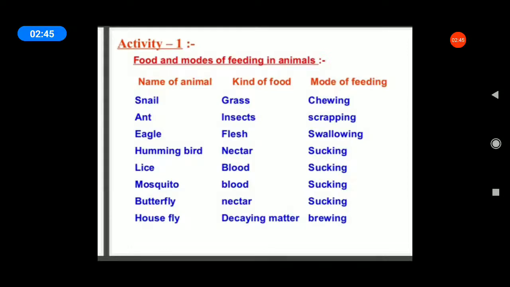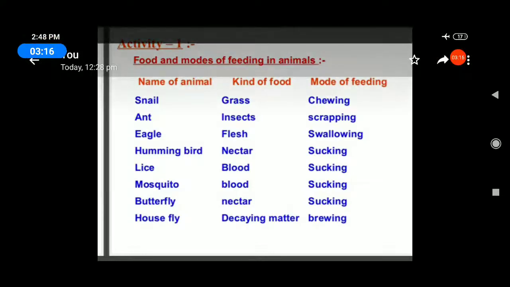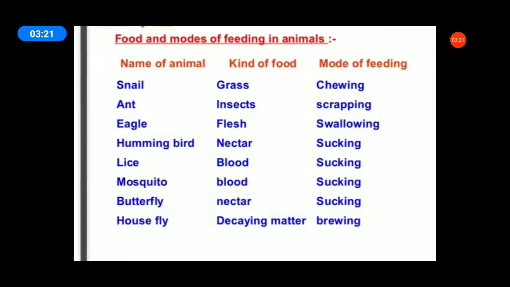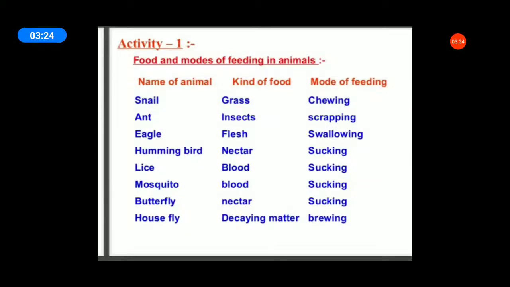Snail, chewing, the food is grass. Ant, insects, scraping. Eagle, flesh, the mode of feeding is swallowing. Hummingbird, food is nectar, feeding is sucking. Lice, blood, sucking. Mosquito also, blood, sucking. Butterfly, nectar, sucking. Housefly, decaying matter, feeding is sponging. Just revise this topic: what is the mode of feeding of some animals?